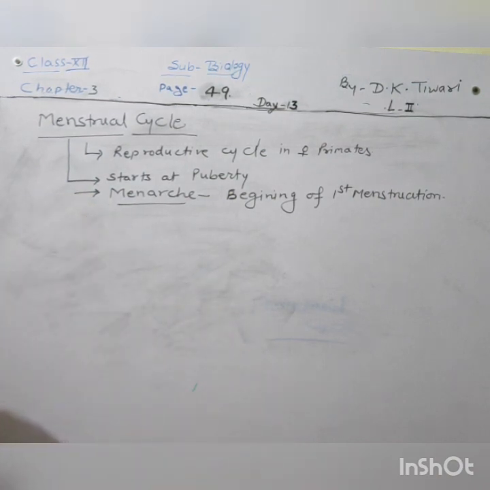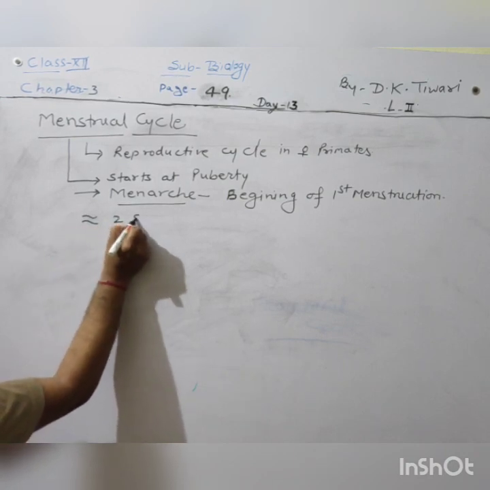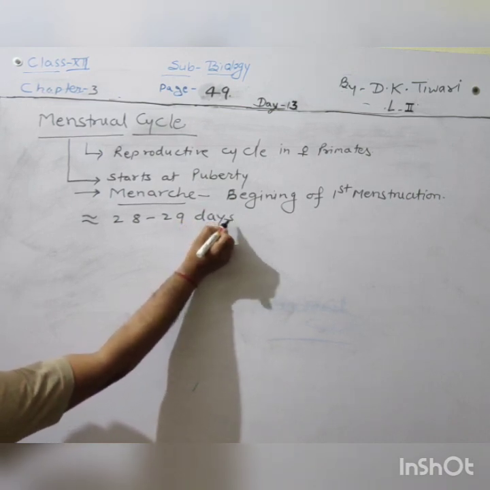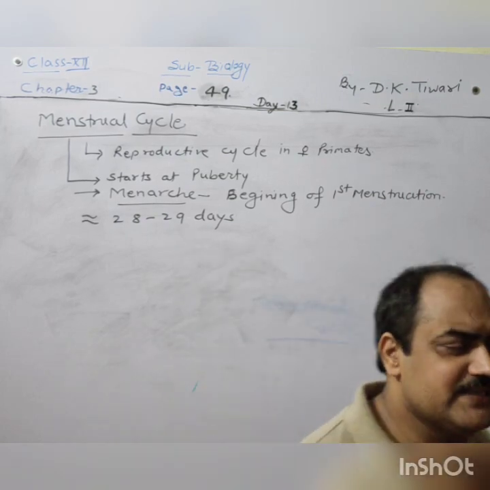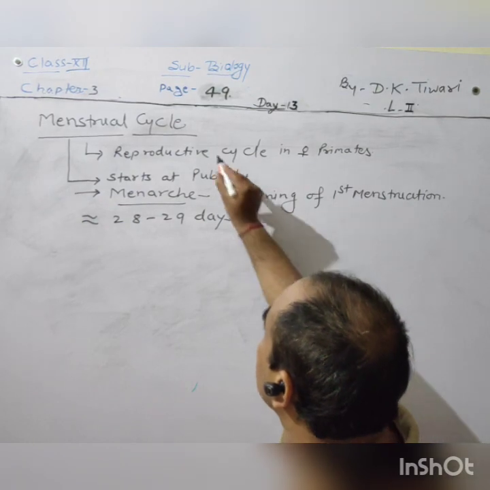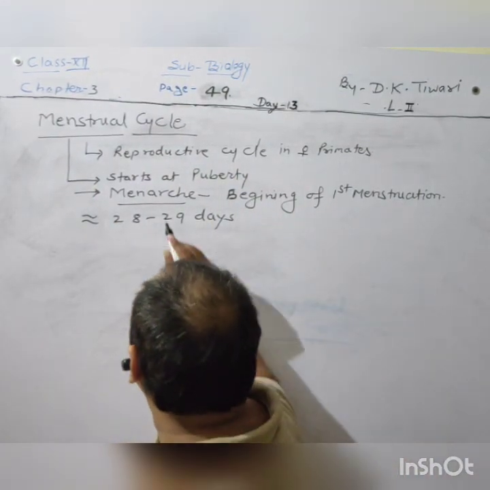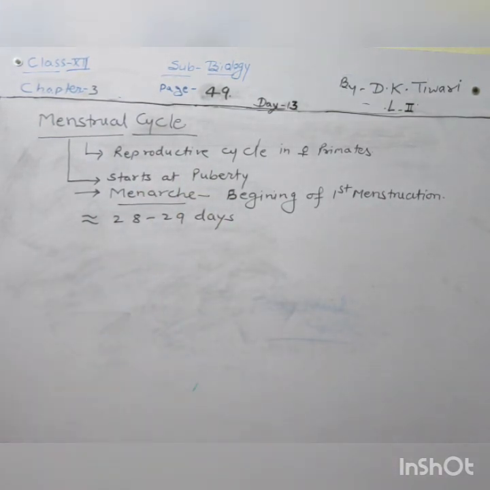It is repetitive in nature, of about 28 to 29 days. What is the duration of the menstrual cycle? That is basically 28 to 29 days. After each 28 to 29 days, a new menstrual cycle begins. That is why it is called a repetitive cycle, as well as a reproductive cycle, of 28 to 29 days.